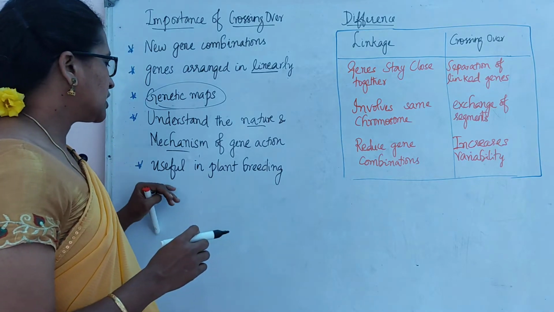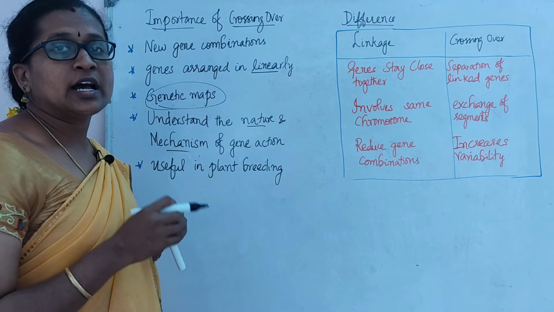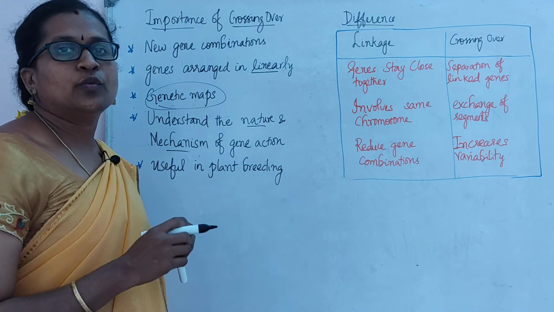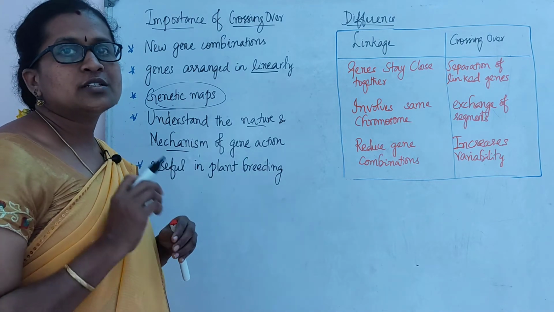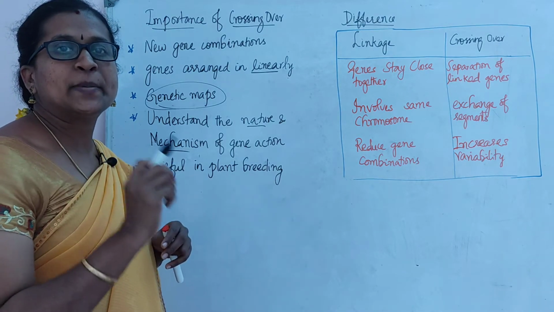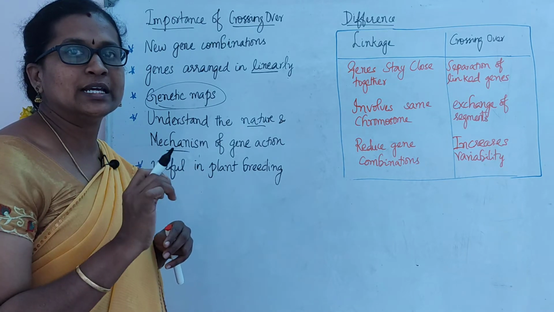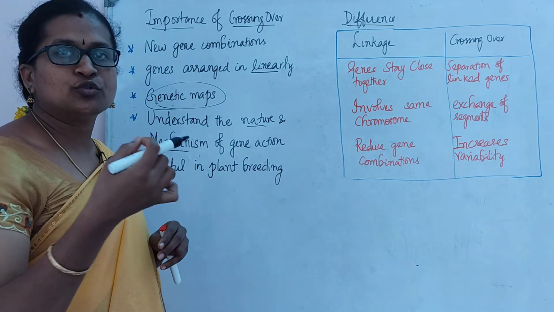The next point is that it is useful in plant breeding. How is it useful? As I said, due to crossing over, new combinations are formed. This helps plant breeders get the best breeds of a plant variety. What is meant by breeding? Getting plants into new varieties.